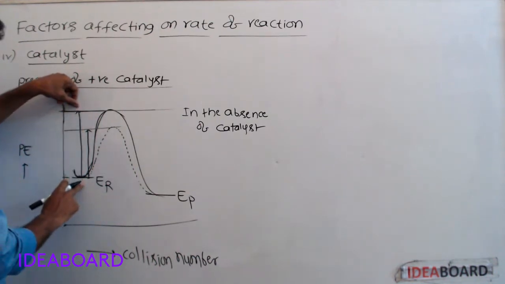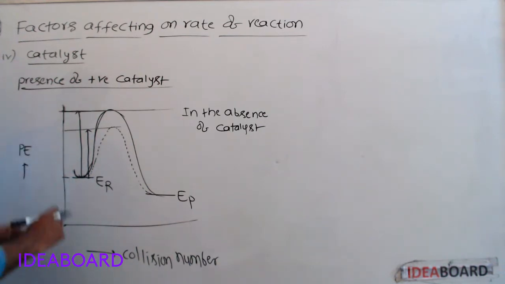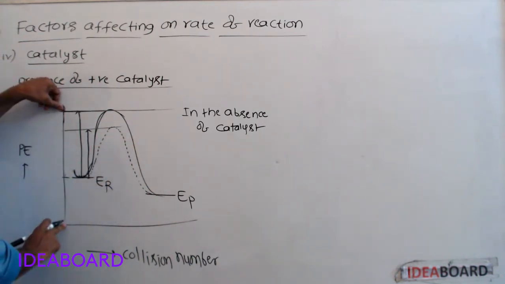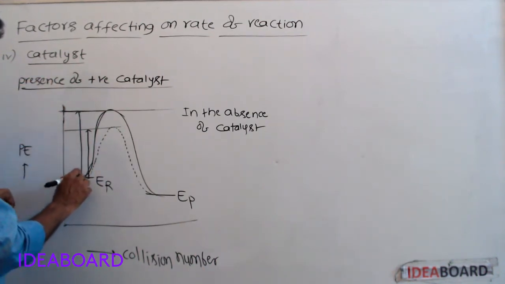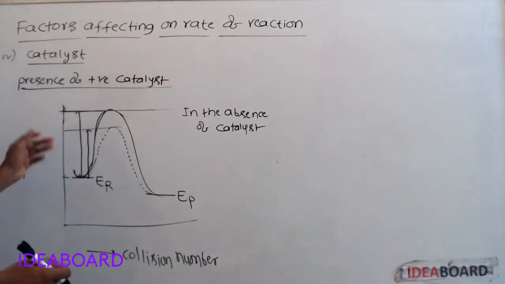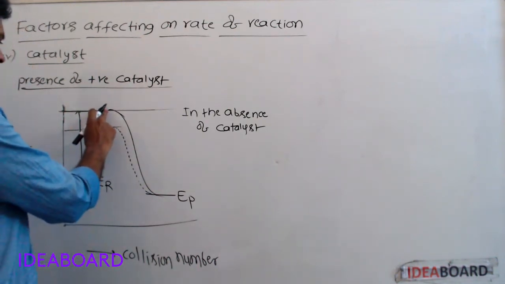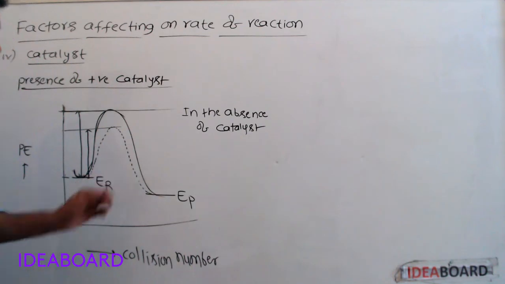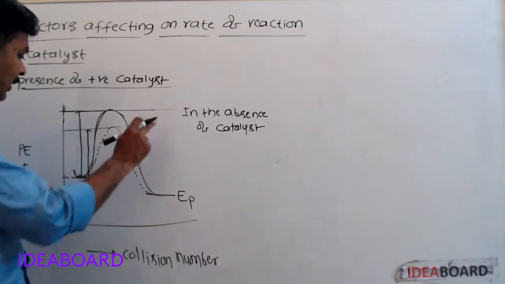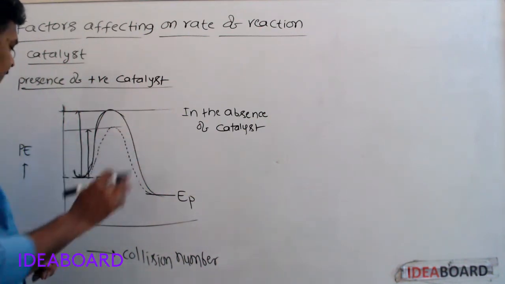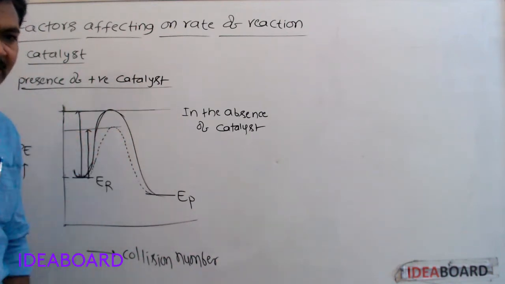So, activation energy is equal to threshold energy minus energy of the normal molecules. Threshold energy minus this energy of the normal molecules is equal to activation energy for forward reaction. In the absence of catalyst, reaction follows this path. In the presence of positive catalyst, reaction follows the path having lower activation energy. That's why rate of reaction increases.